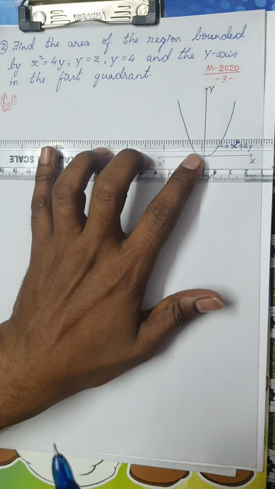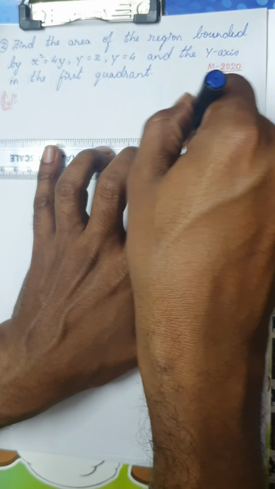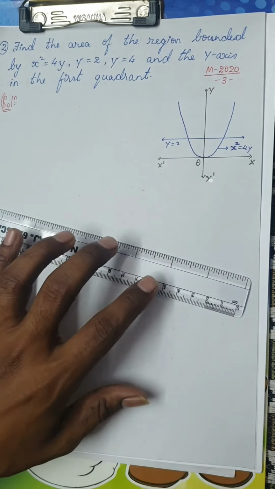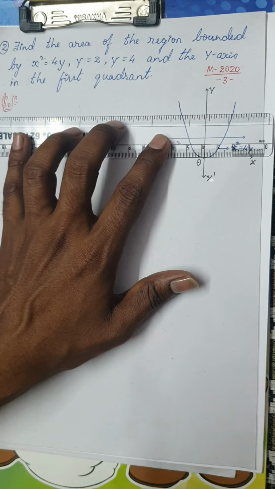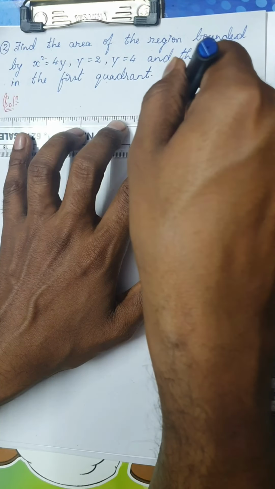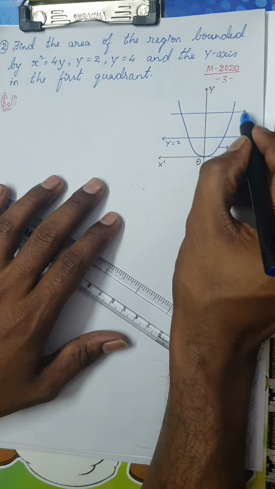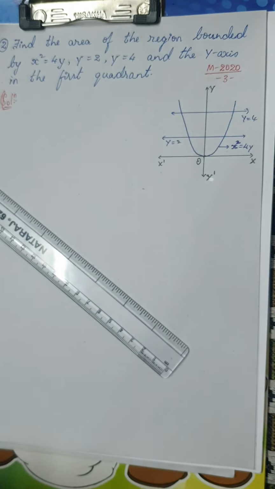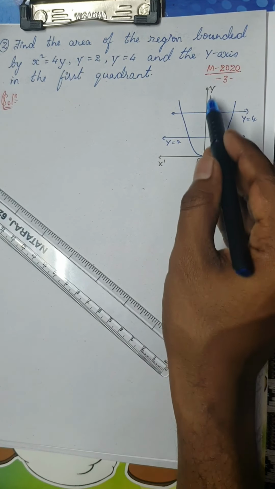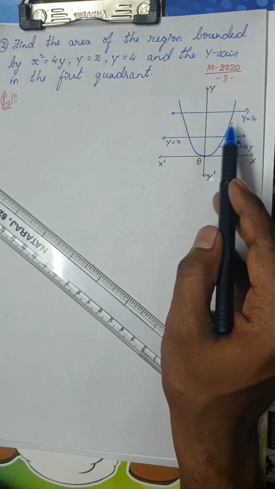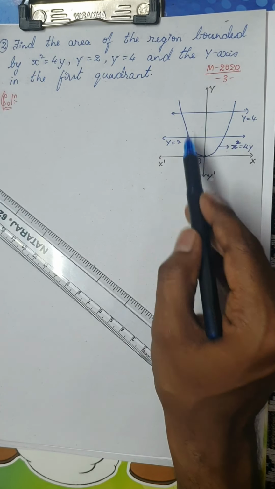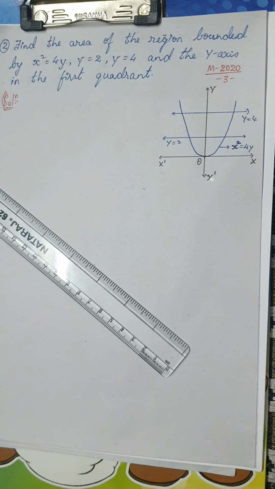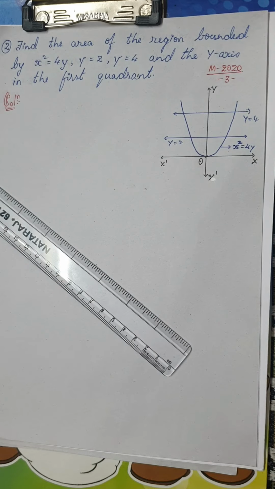y is equal to 2. Let me draw the line y is equal to 2. And you need another line, y is equal to 4. So let me draw the line y is equal to 4. And the y-axis, this one. So I want the area of the region bounded by the curve x square is equal to 4y, y is equal to 2 and y is equal to 4. Now can you tell me what is the required area?